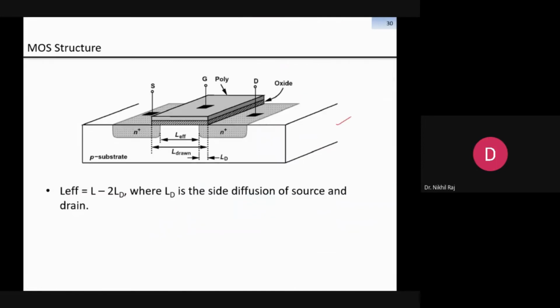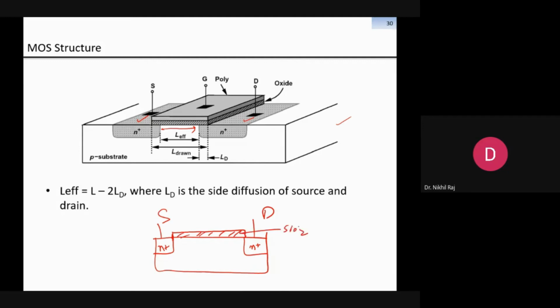Here, if we zoom in on the length between the source and drain, this is your drain part, this is your source part. Ideally, let's say this is your drain N plus, and this is your source. I want my gate to be in between. This means from this edge to this edge, I will deposit SiO2, and then over that I will deposit a metal and form a gate.